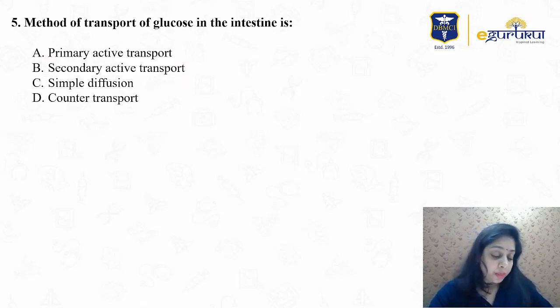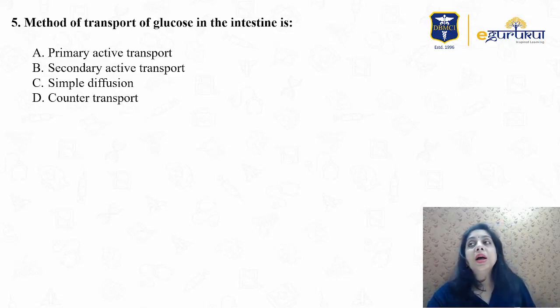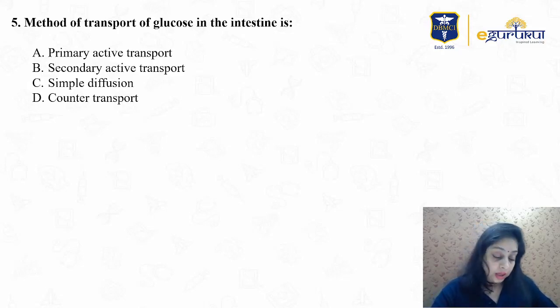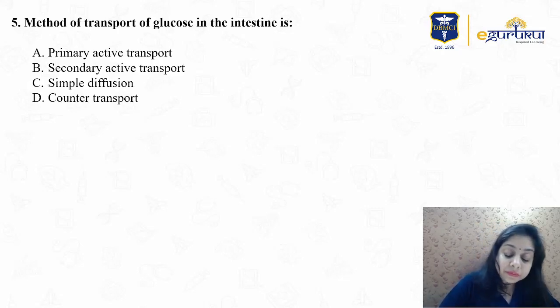Another question I pulled out for you is the method of transport of glucose in the intestine. Well, we know that glucose is needed for the synthesis of ATP. That is how our body works, and glucose is absorbed in the body via two mechanisms: either secondary active transport or passive transport.